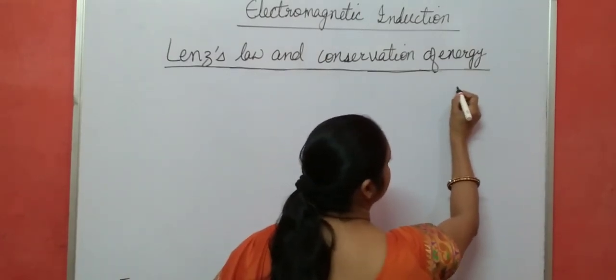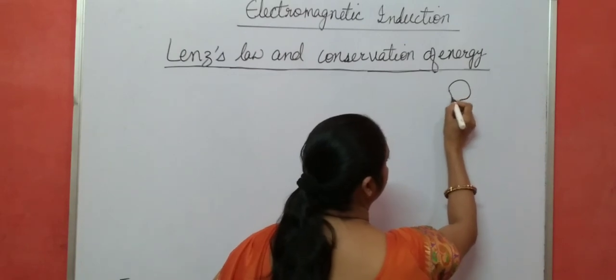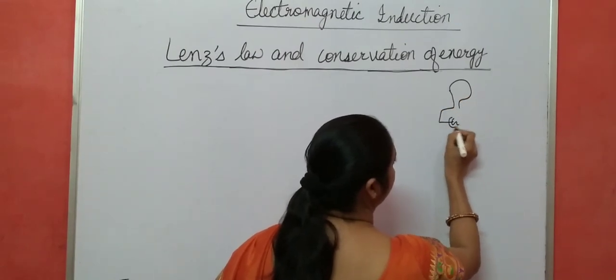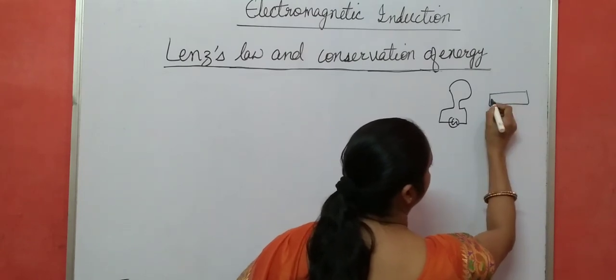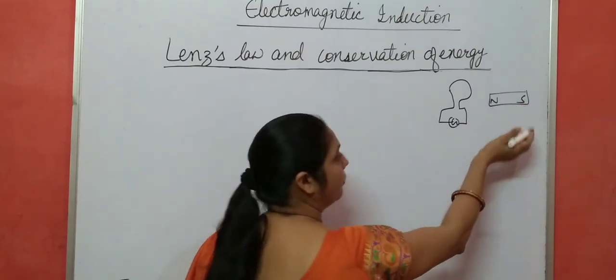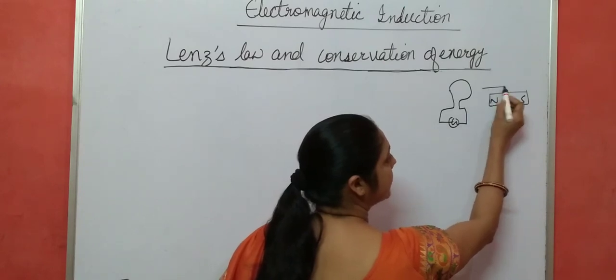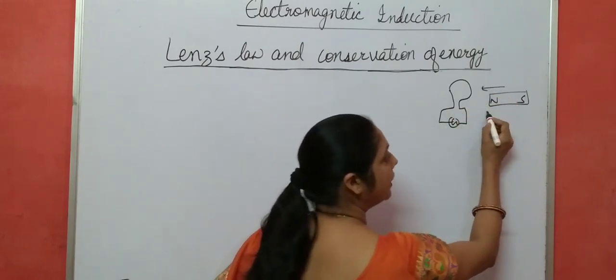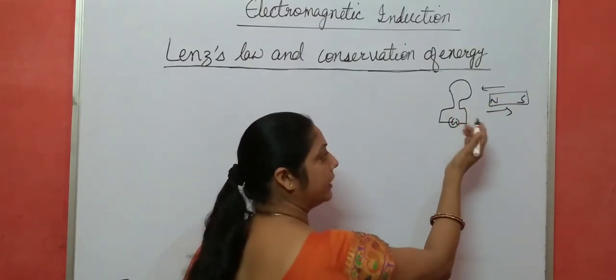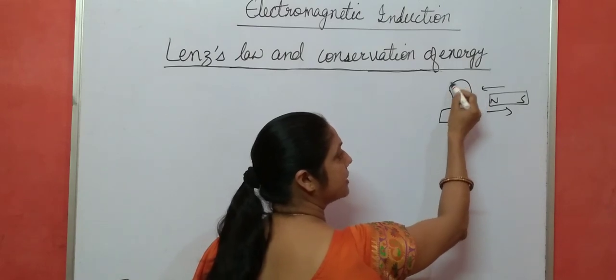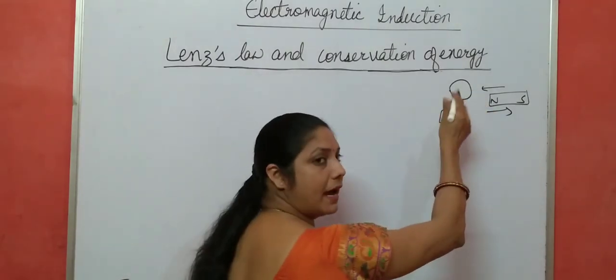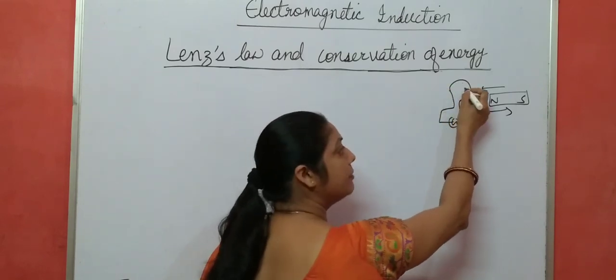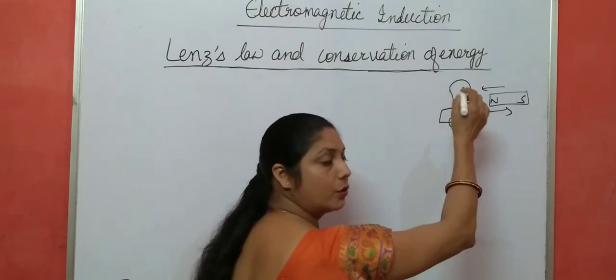Suppose this is a coil, connected to one galvanometer, and there is a magnet having north and south pole. Whether the magnet is moving towards the coil or away from the coil, the magnetic flux linked with the coil changes, and due to that change an EMF is induced inside this coil.